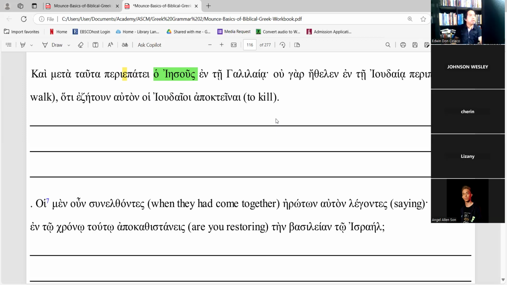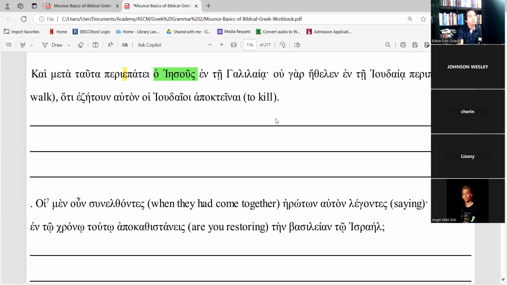And after these things, Jesus was most likely living in the Galilee, instead of choosing Judea as a place.